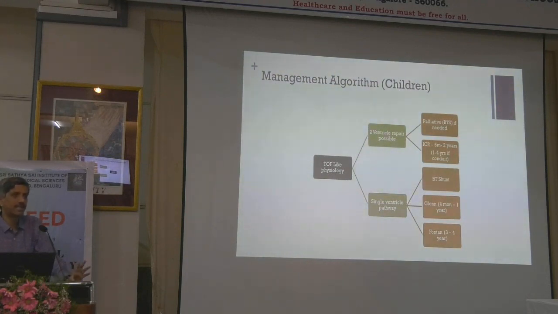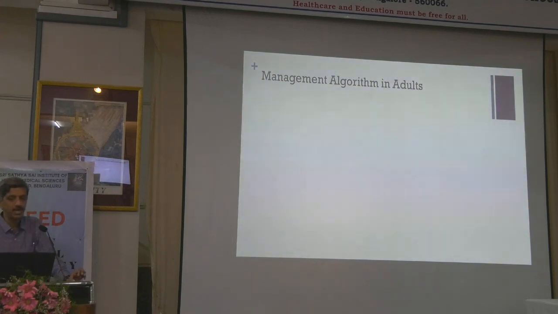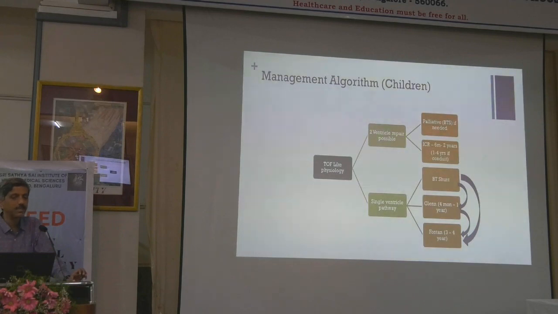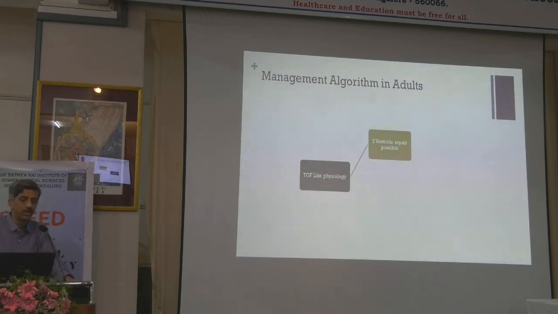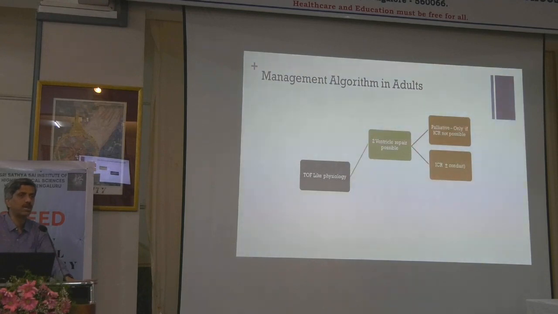This is the standard practice in India: we go from BT shunt to Glenn to Fontan. This is the classical pathway of progression, but rarely you can go directly from a BT shunt to Fontan, or very rarely, in an adult presenting directly, we may go for a Fontan. So these are the situations that arise. But the same algorithm in an adult, for the two ventricle pathway, means almost always ICR, whether the patient needs a conduit or not. Palliation is only when ICR is not possible in an adult.